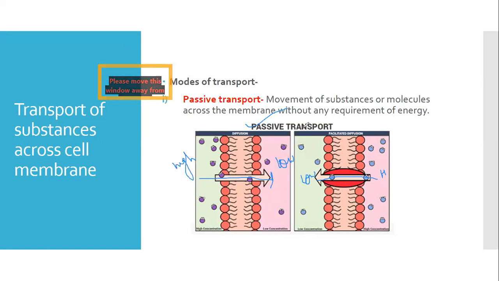So this is the best example of passive transport. Other examples include water molecule transport or any other transport. These are all examples of passive transport. Now moving on to the next slide.